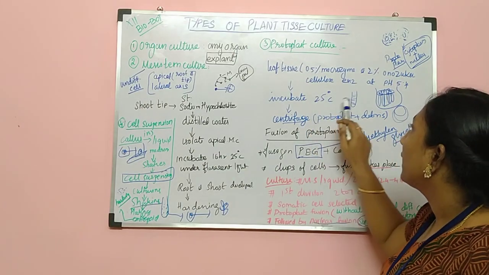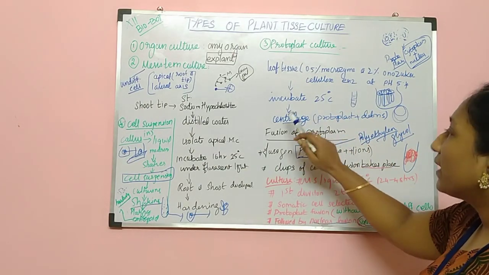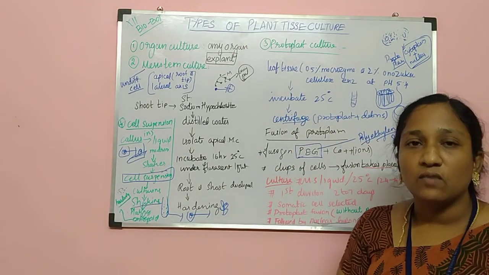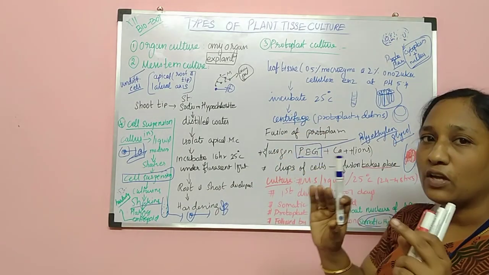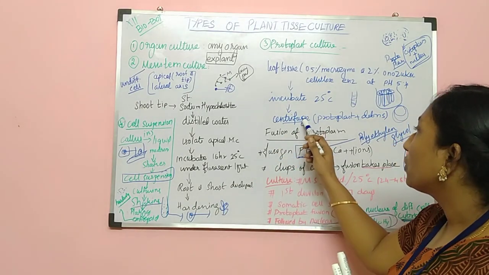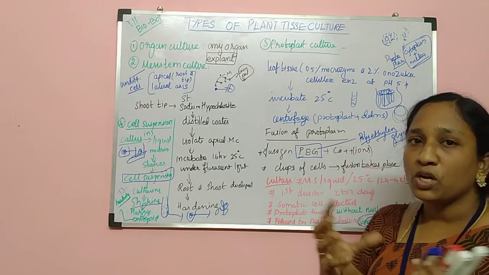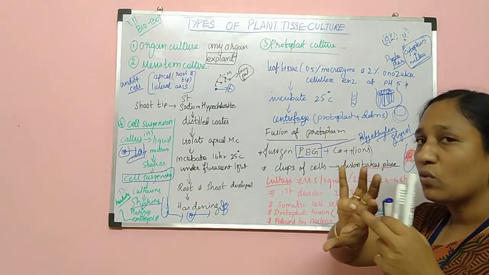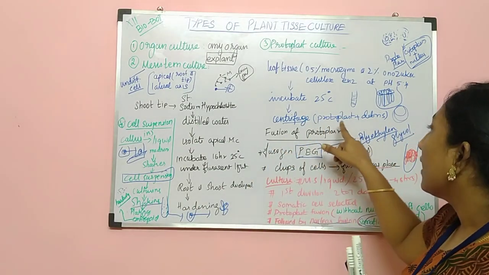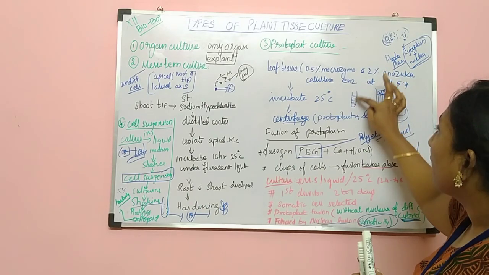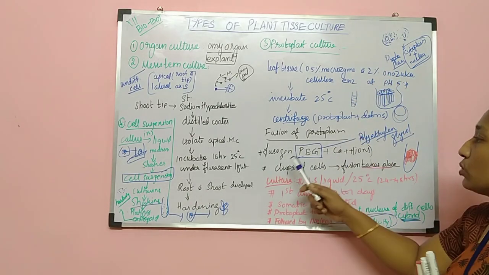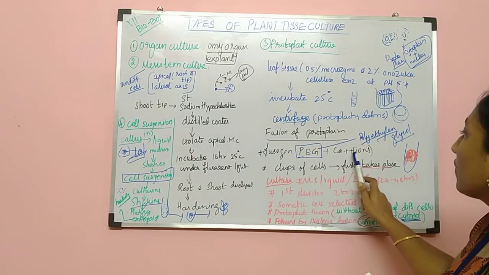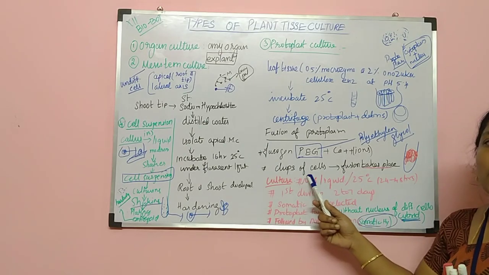This process is followed by centrifugation. By centrifugation, the cell wall will get ruptured. Now, without the cell wall, the protoplasm and debris will be separated. Cell walls and protoplasm are separated, and on centrifugation it separates into layers. After that, fusion of protoplasm is done by adding PEG, polyethylene glycol, along with calcium ions. So you can find the clump formation.